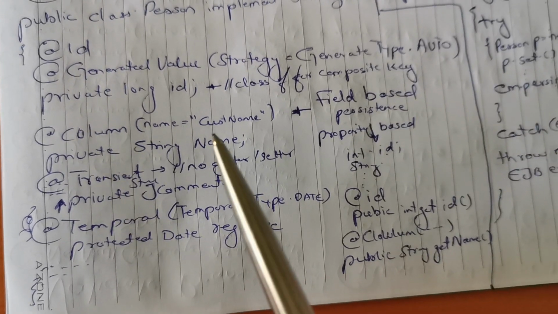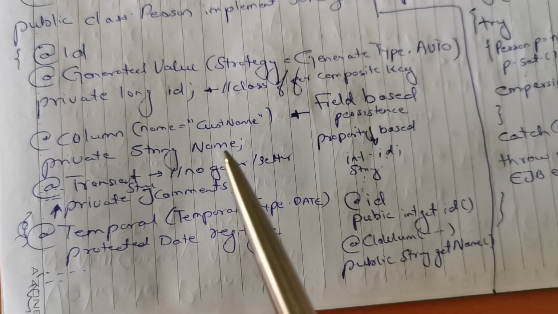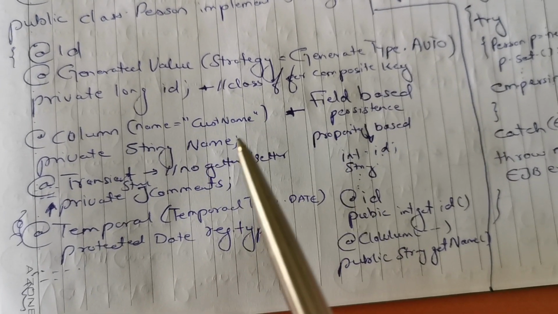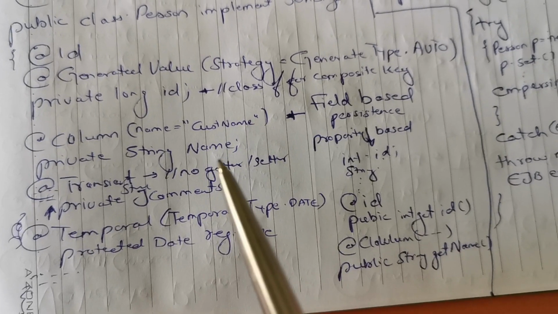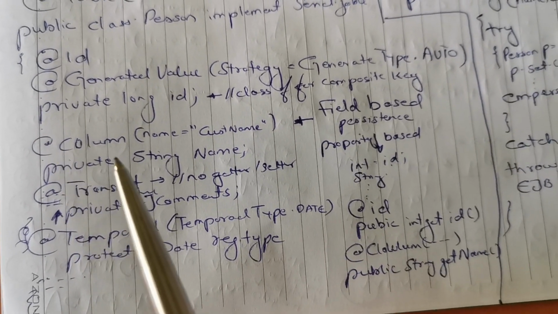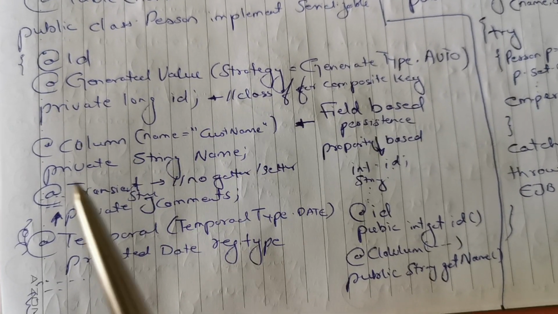Next is a private String. Here the attribute name is name, but if it's not the same as the column in the database, let's say in the database it is customer name and here we have name, then again we will have to map it with the annotation called @Column, and the name will be customer name.